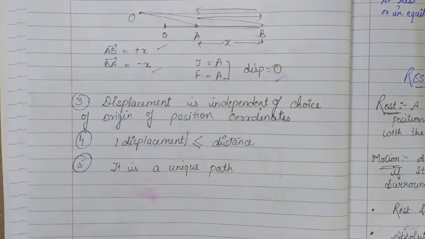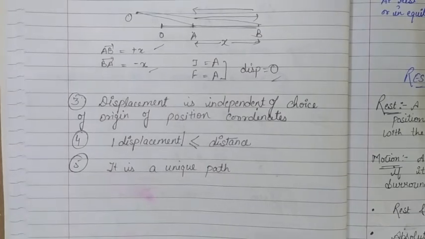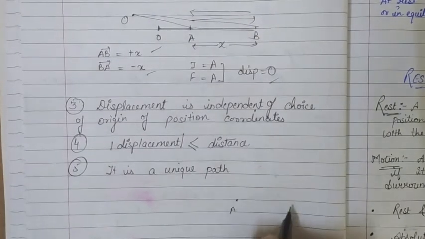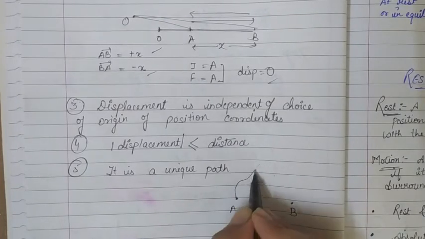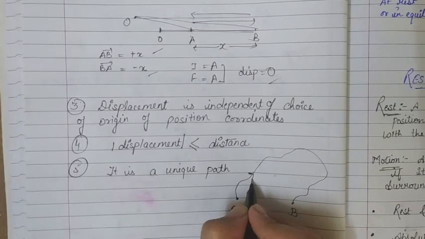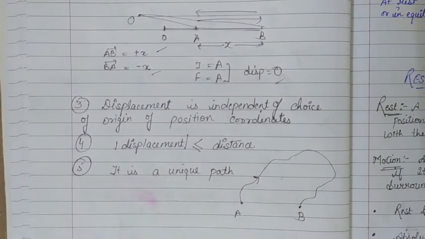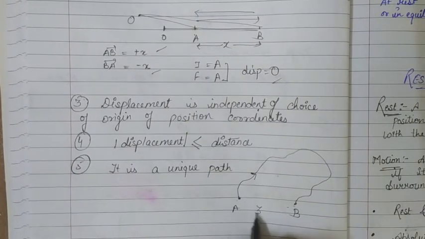Next characteristic is that the displacement of an object between two positions doesn't give any information regarding the shape of actual path followed by the object. Suppose this is point A, this is point B, and a body starts traveling from A and B and goes like this and comes back here. Now I told you that the displacement between A and B is 3 meters.